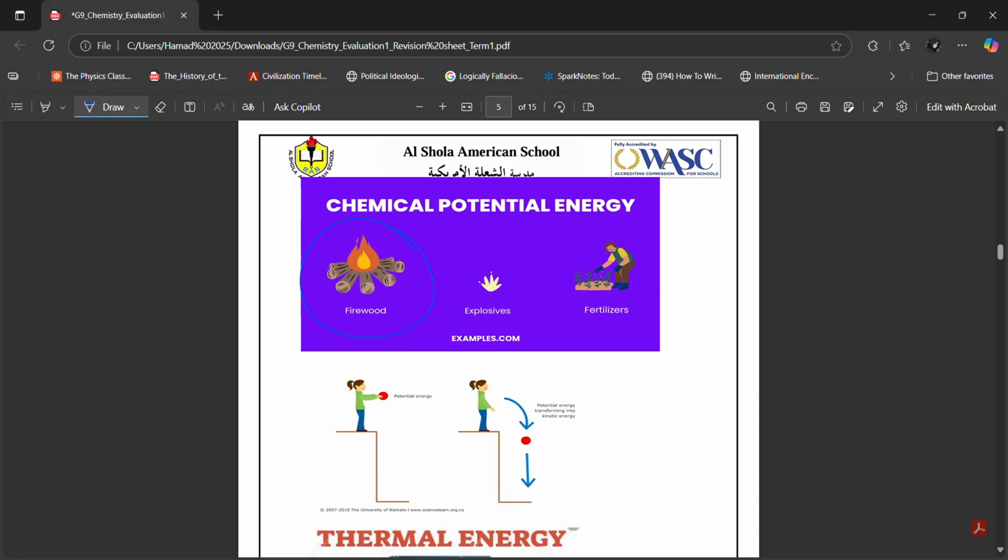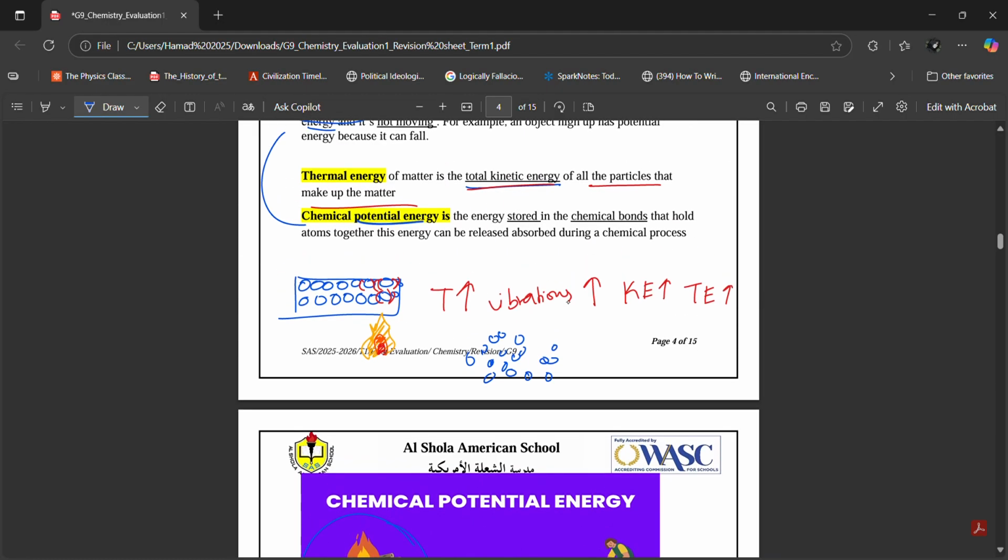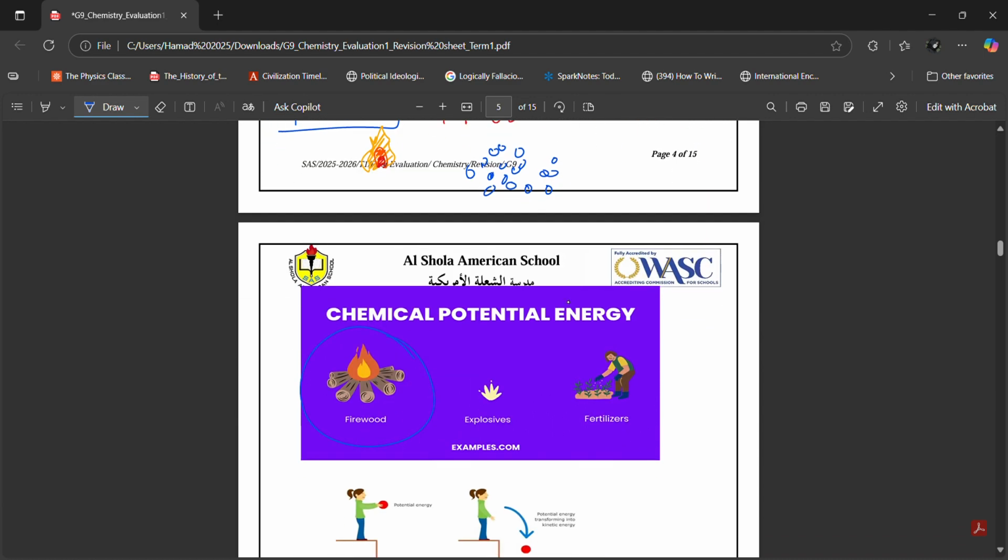And Ibrahim, I told you that the chemical potential energy can be released or absorbed during a chemical process. So when the molecules inside the wood react with oxygen at high temperatures, the wood begins to burn. It produces a fire. And what is fire?